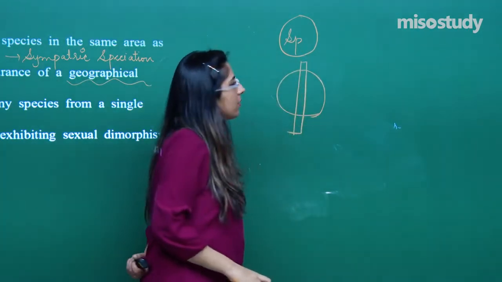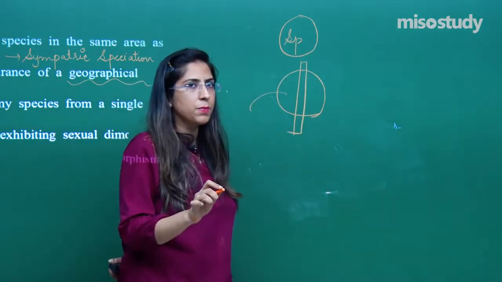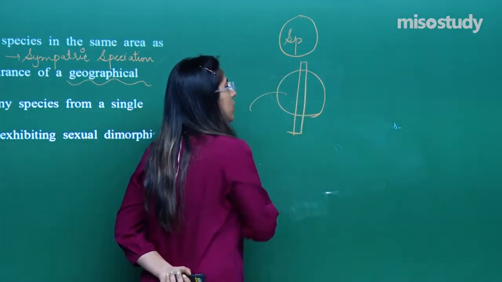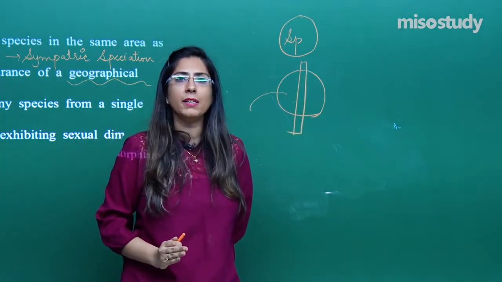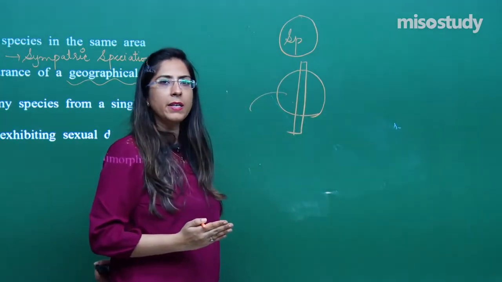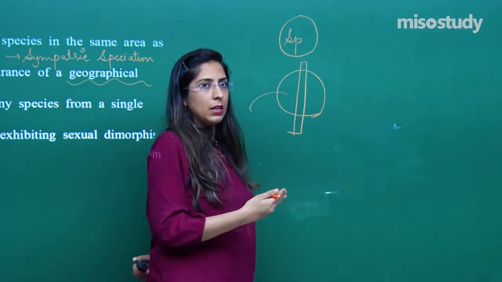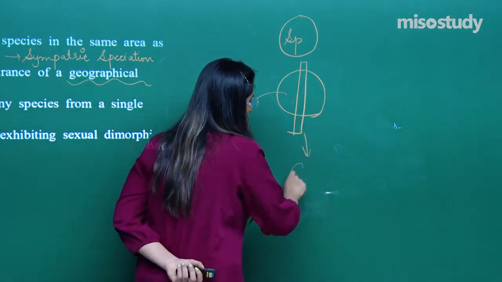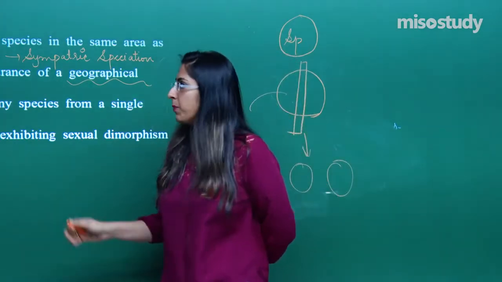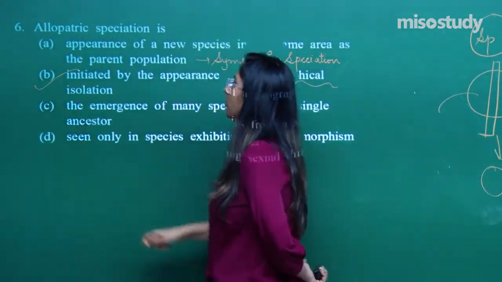This is a geographical barrier. After some time, these species will be exposed. This is the same species initially. With time, the species on one side of the geographical barrier will be exposed to different environmental conditions, whereas those on the other side will be exposed to other environmental conditions. With time, change in the species will occur, and this leads to the formation of two species. This is called allopatric speciation. For allopatric speciation, the correct option is option number 2.